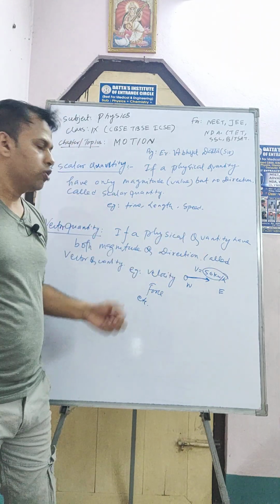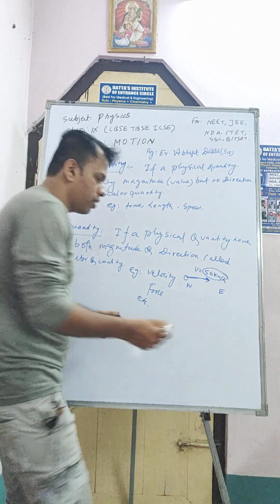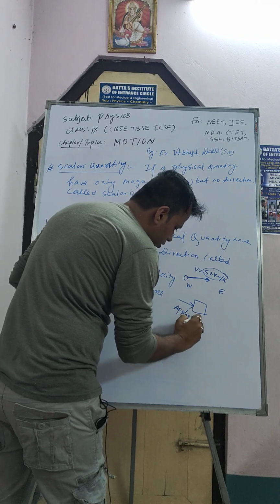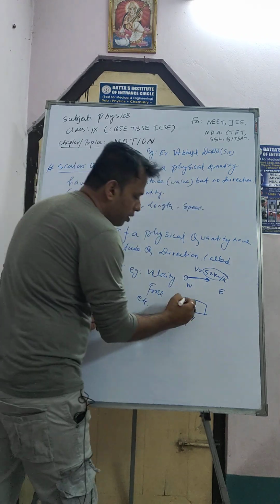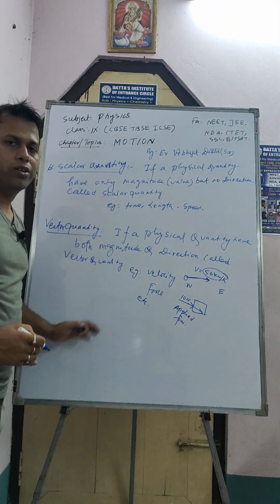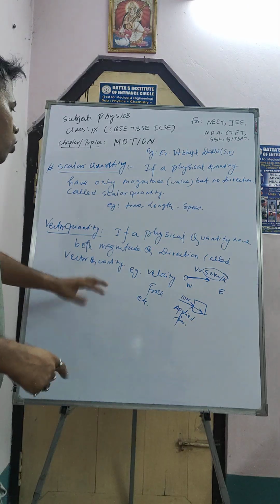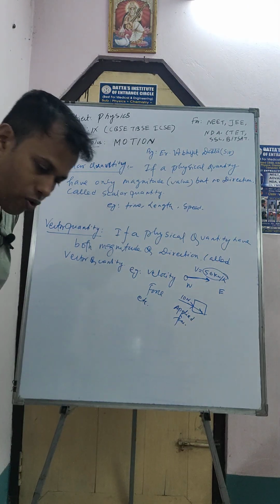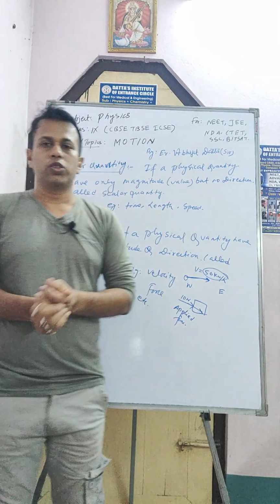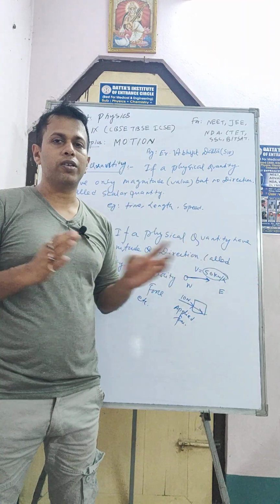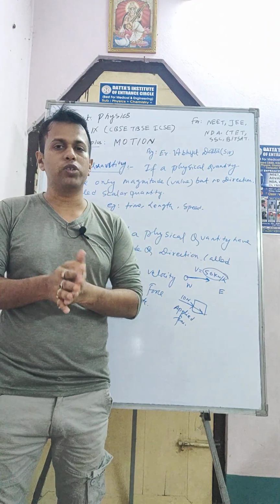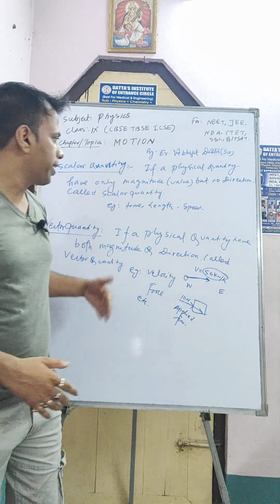Now force has a particular direction when applied. If you apply force here, this one is the applied force. So the applied force has some magnitude, suppose 10 Newton, and its direction is towards the block. So force is also a vector quantity. So what is a vector quantity and a scalar quantity, understood? I hope all of you got my point. The basic difference is that a scalar quantity has only magnitude or value, but a vector quantity has both magnitude and direction. Okay, so let's move on to the next topic.